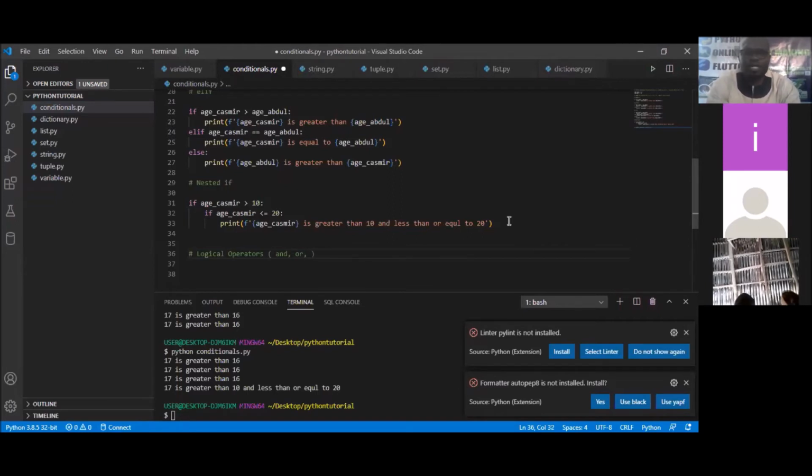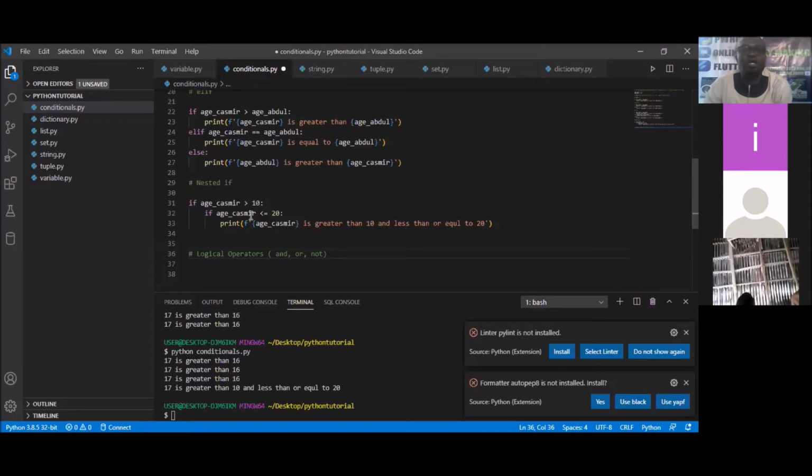So now we're going to be looking at logical operators. What are these logical operators? They are and, or, not. That means two conditions are obeyed at the same time, or one condition is obeyed and the other is not. When you use and, these two conditions must be obeyed, like Casimir greater than 10 and less than or equal to 20.